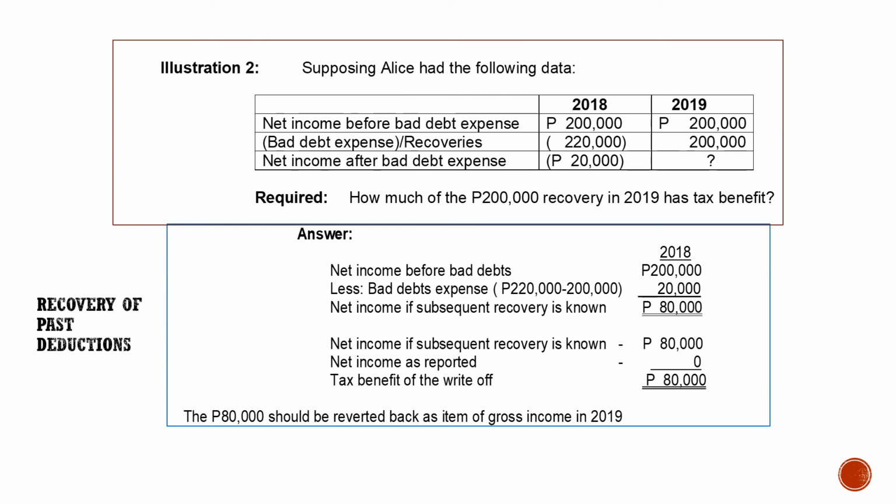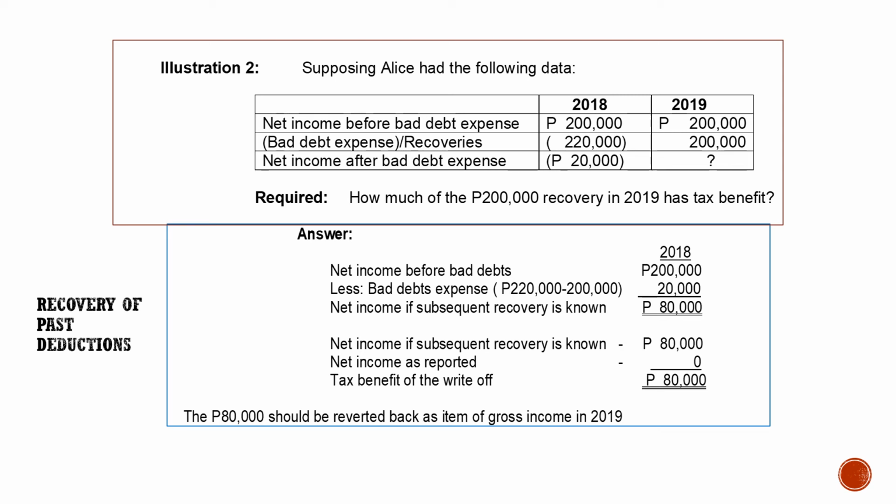Another illustration, supposing Alice has the following data. Our bad debts expense there is 220,000 in 2018, but in 2019, 200,000 was recovered. The question here is how much of the 200,000 recovery in 2019 has the tax benefit.